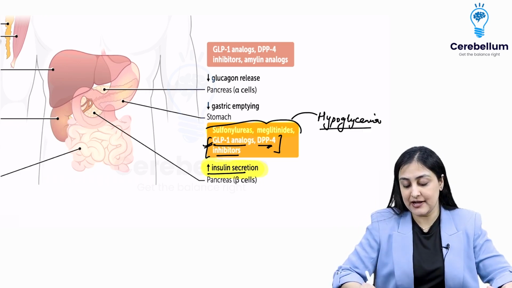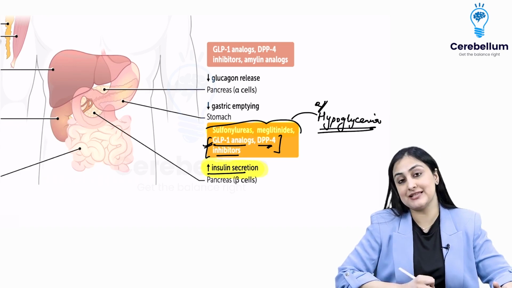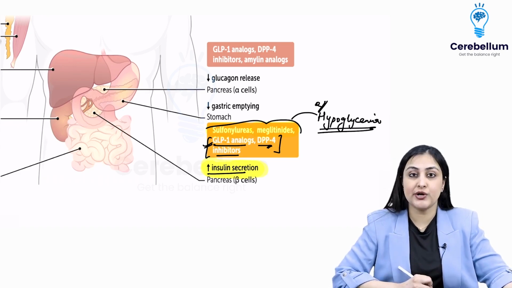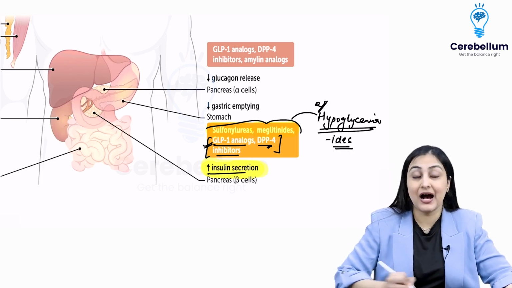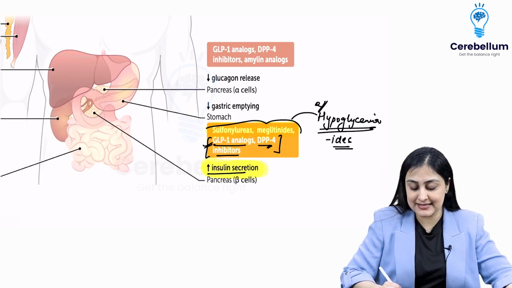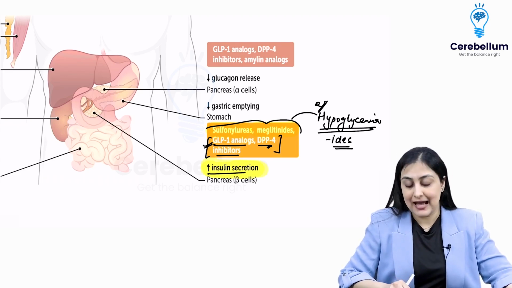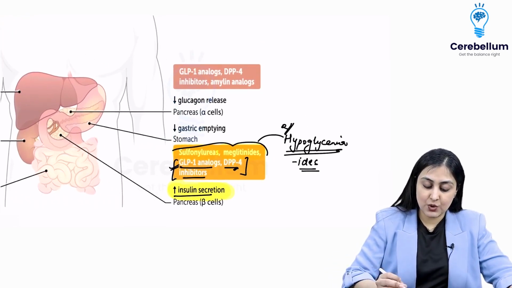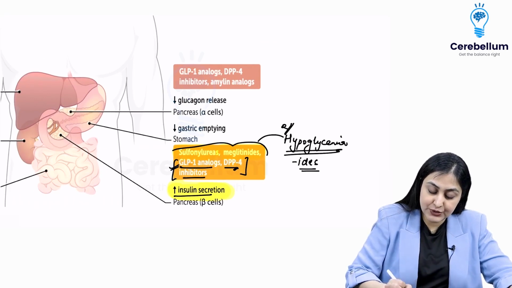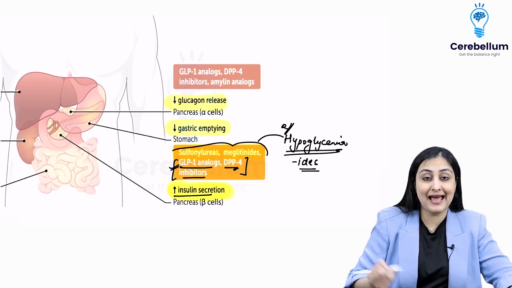Alright, so they frequently ask you what are the agents that cause hypoglycemia. So these two drugs you want to remember, and you will notice that all of their names end with ides, the exception being GLP-1 analogs. Okay, this we will see. Apart from this, these incretins also have an action of reducing the glucagon and reducing gastric emptying.